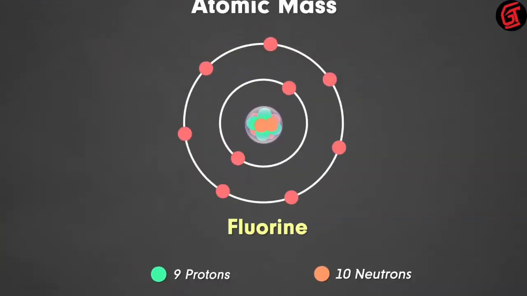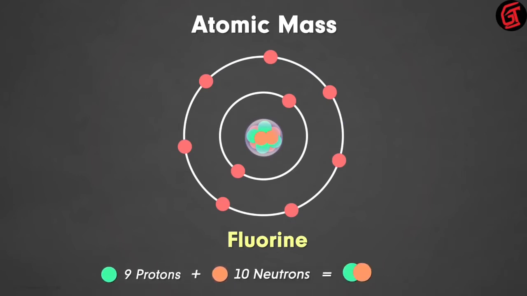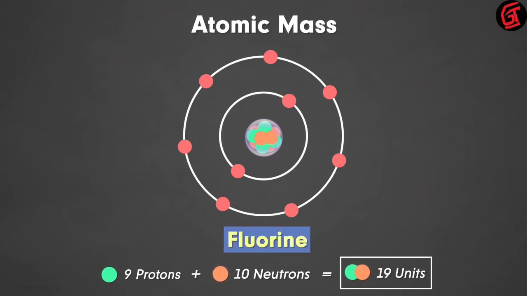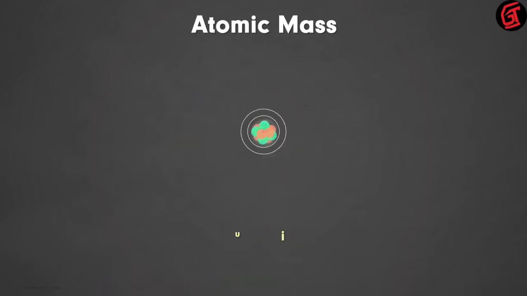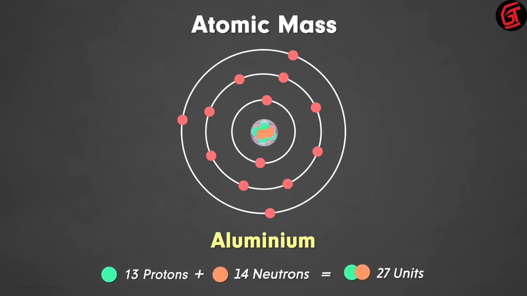So coming back to the atomic mass of fluorine, we have 9 protons and 10 neutrons. That means the total would give us 19. So can we say that the atomic mass of fluorine is 19 units? That's right. Just like fluorine, even aluminium has an extra neutron compared to the number of protons. That is, in a single atom of aluminium, we have 13 protons and 14 neutrons. Summing up the two, we get 27 units, which is the atomic mass of aluminium.